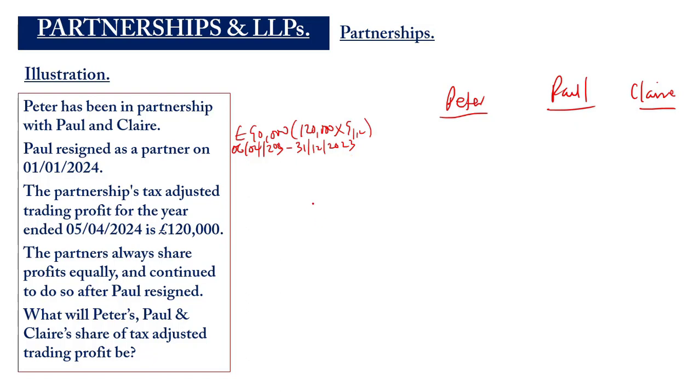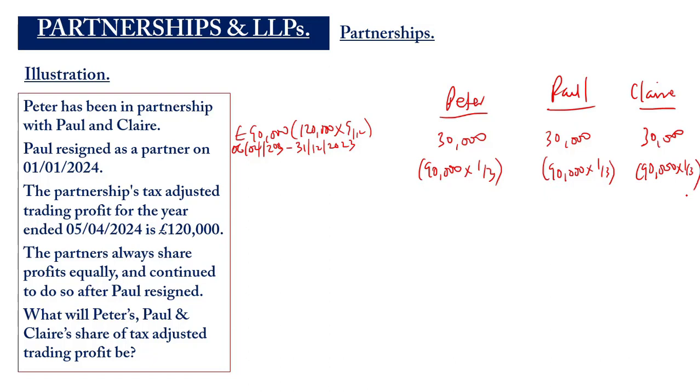Here they are being told that the profit is split equally. So for Peter, it will be £30,000, which is 90,000 times 1 over 3. Okay. The same for Paul, which is 30,000. That is the 90,000 times 1 over 3. And same for Claire, 90,000 times 1 over 3.